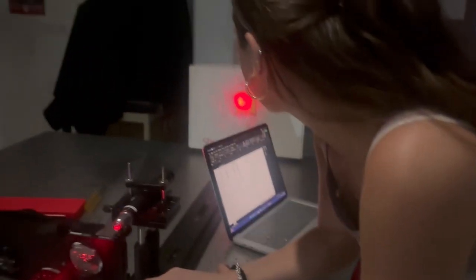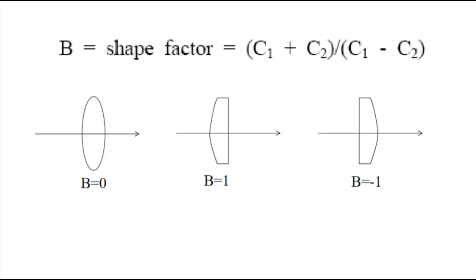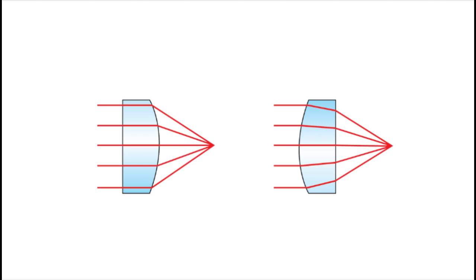The displacement from marginal to paraxial focus is recorded, providing a measure of defocus and longitudinal aberration, which arises because marginal and paraxial rays do not focus at the same plane due to spherical aberration. The effects of lens shape factors were then tested by repeating measurements with different lens configurations. The shape factor of a lens describes the curvature distribution between its two surfaces. It determines how light rays refract through the lens. Each lens orientation impacts the amount of spherical aberration present.